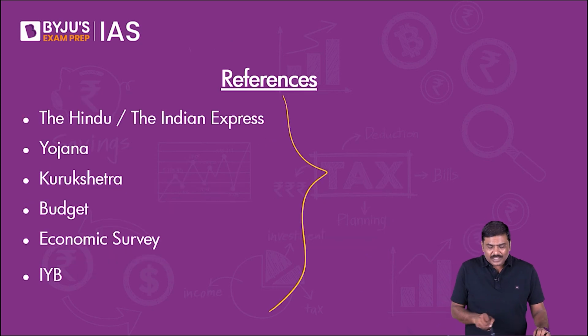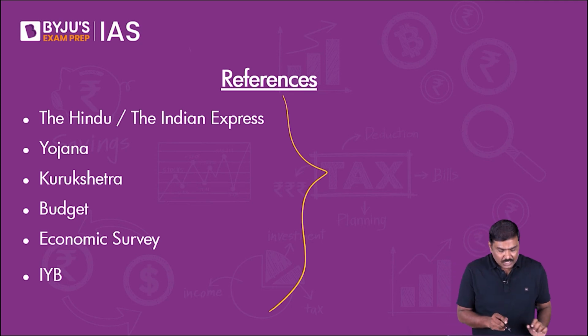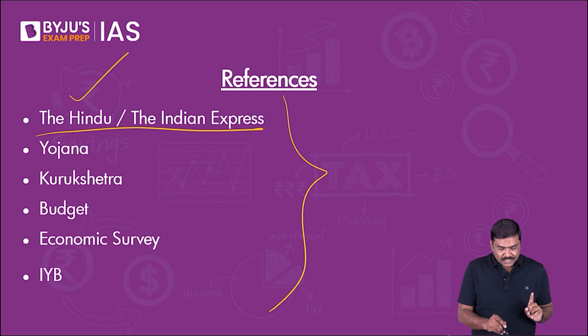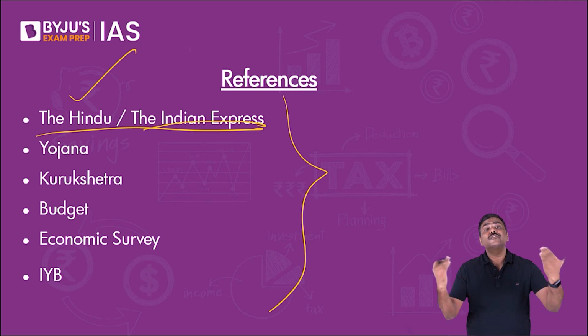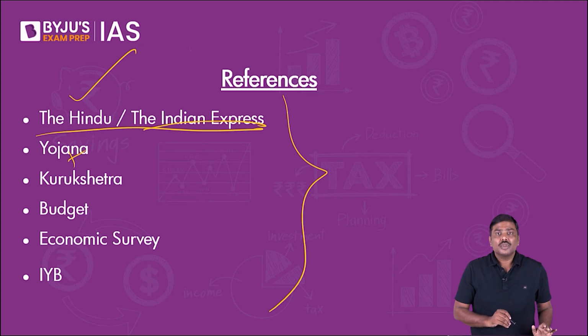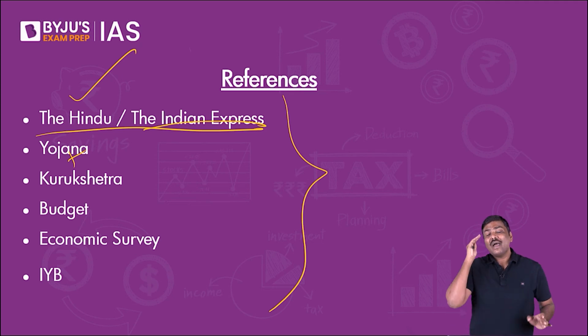Start with this. What about current affairs, sir? The static portion is over. What about current affairs? This is my recommendation. Read one national daily, either The Hindu or Indian Express, left to you. It is your choice, you make it. In addition to this, you will also have to read 2 magazines monthly. You're lucky people. These magazines are published once a month, not every week. Imagine if Yojana was published every week. You would have to read 4 magazines, or 4 editions of the same magazine, every month.